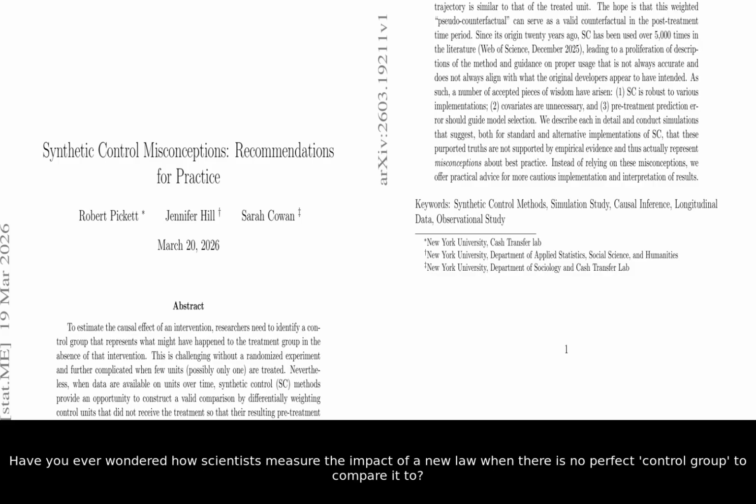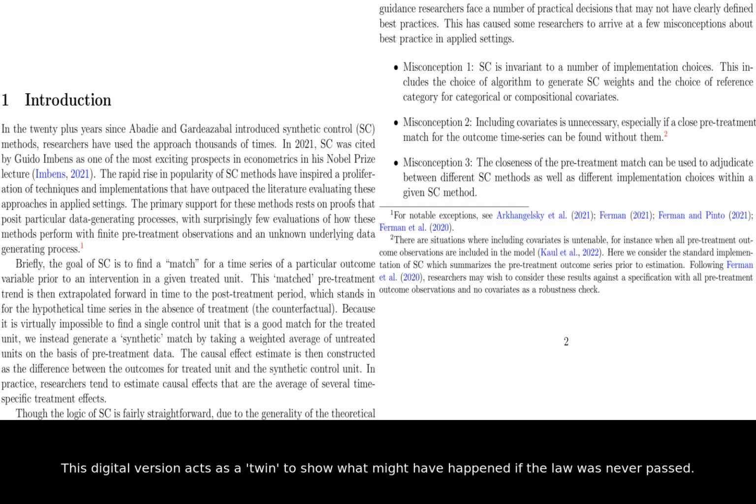Have you ever wondered how scientists measure the impact of a new law when there is no perfect control group to compare it to? Researchers often use a technique called the synthetic control method to create a digital version of a state or country. This digital version acts as a twin to show what might have happened if the law was never passed. However, this paper reveals that 3 popular wisdoms about this method are actually misconceptions.